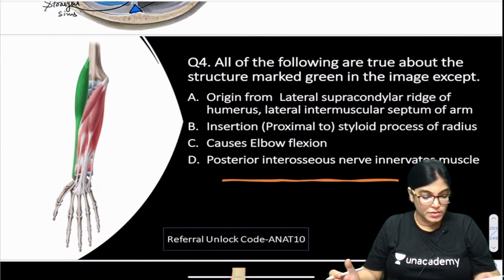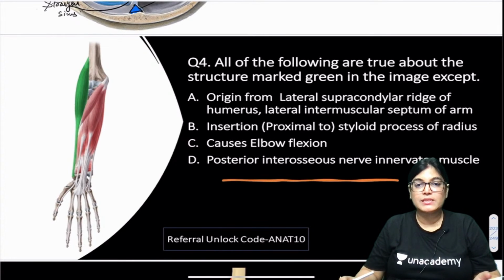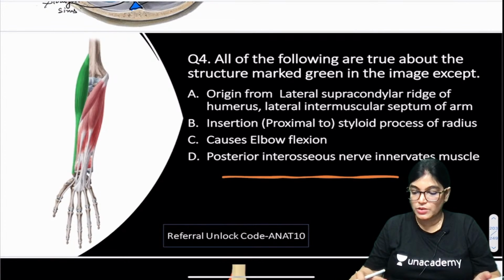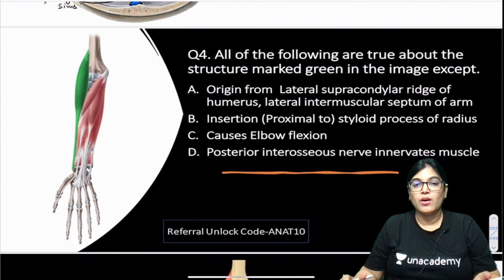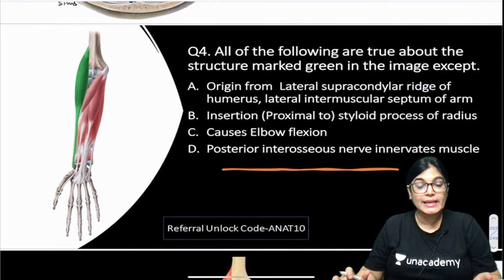Okay, so yes. Question number 4. All of the following statements are true about the structure marked in green in the image. So you have to identify the green colored muscle and you have to tell me which of the following options